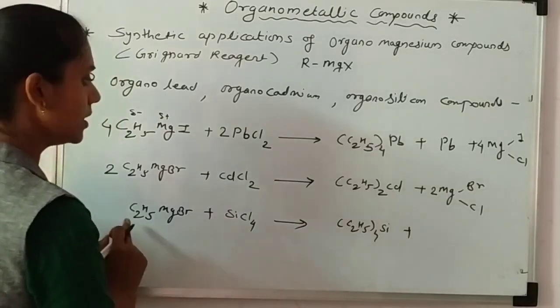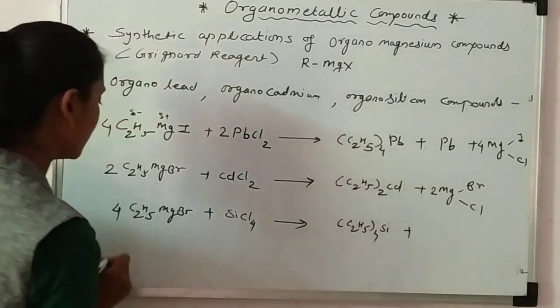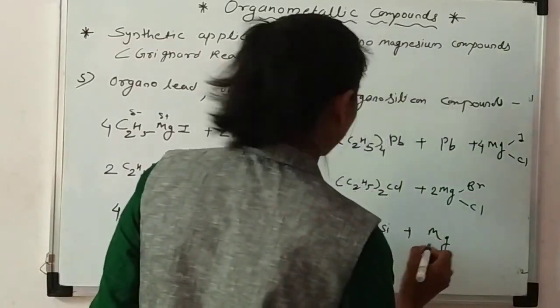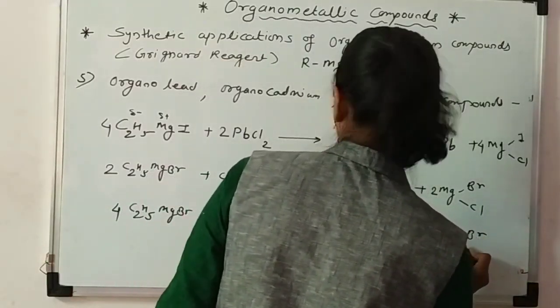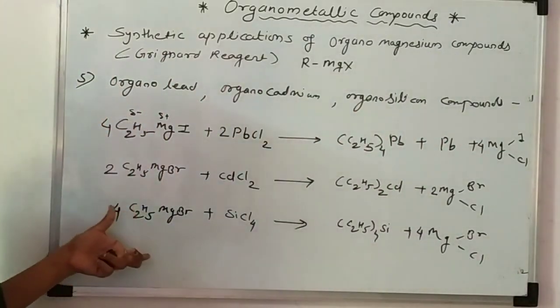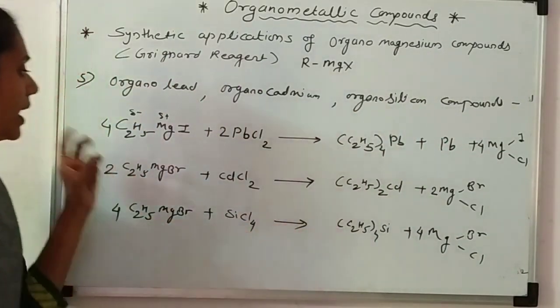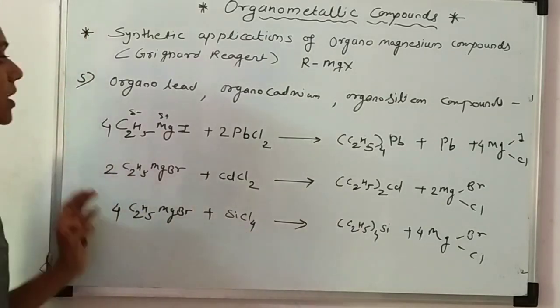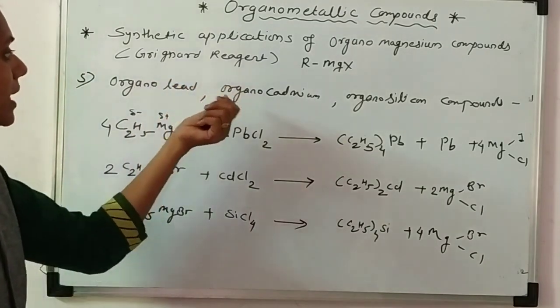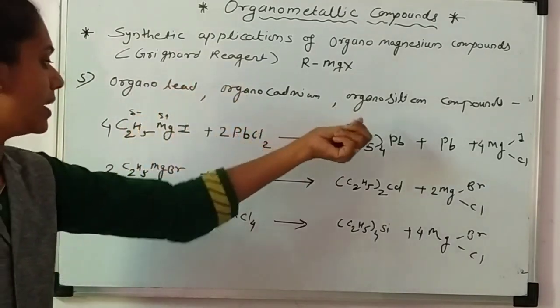Now here 4 ethyl groups, so for magnesium there are 4 bromide and 4 chloride, so I write 4 here. All these 3 reactions are balanced, and we have done the synthesis of organometallic compounds such as lead, cadmium and silicon.